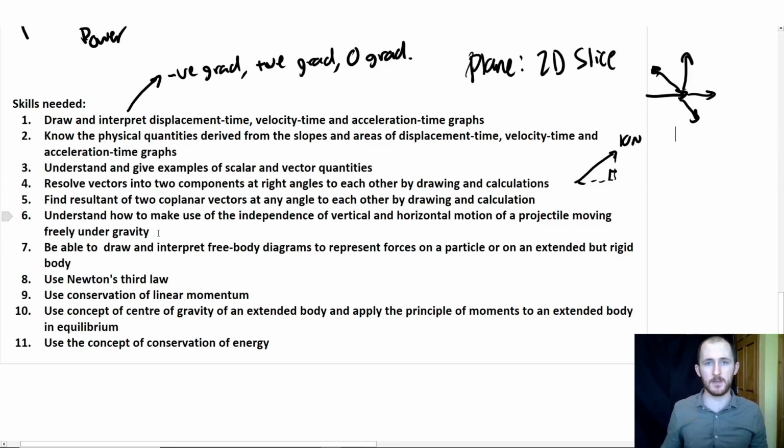Projectile motion is the next one. I've had a lot of requests for projectile motion, so you should be happy to know that it's the second or third video I'll be doing. Shouldn't be too bad. Actually, third video, the first is SUVAT. But you need to be able to make use of independence of vertical and horizontal motion.